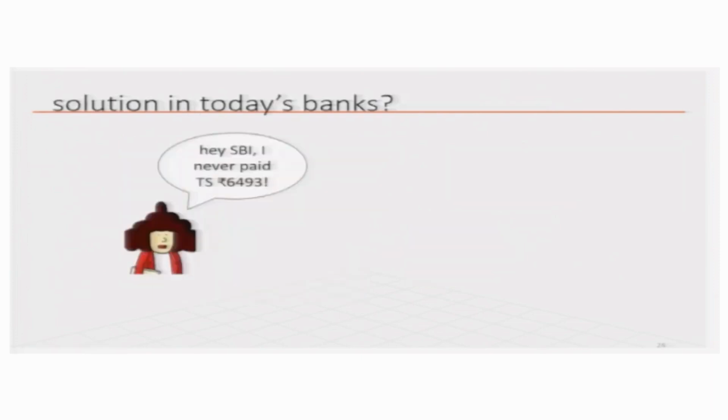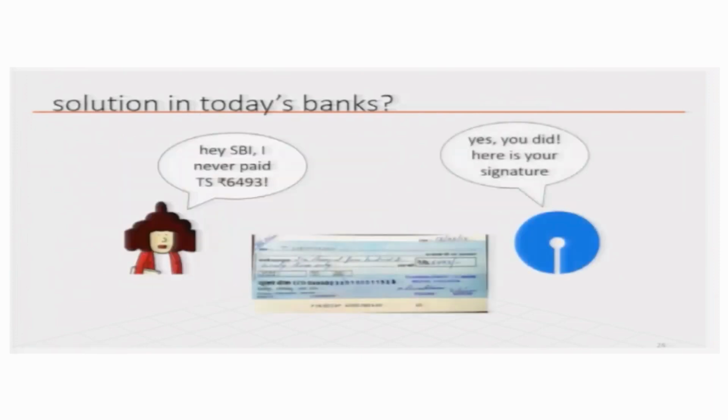What do you do in today's bank case? The bank comes back to you and says, look, here is the check you signed, this is your signature, we verified your signature, and therefore you cannot repudiate. In the case of internet banking, you say, look Carol, this was done from your account, you used the username, password and OTP, and therefore it is you. That is how banks handle repudiation cases.